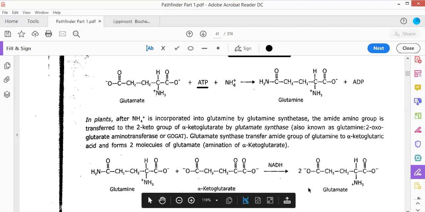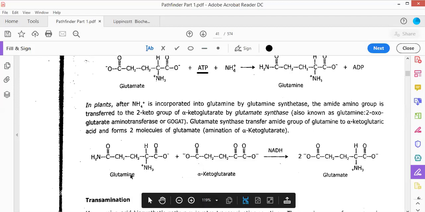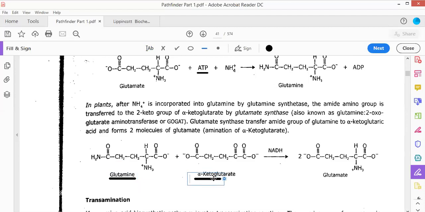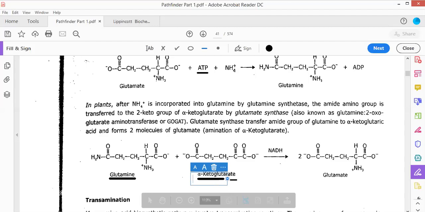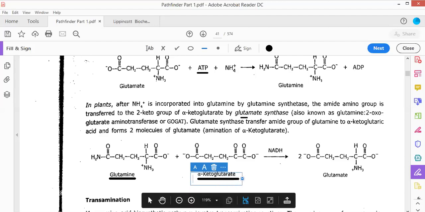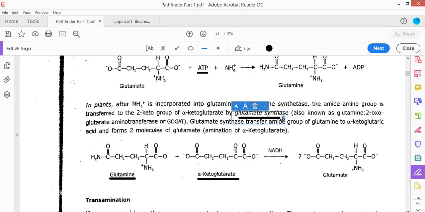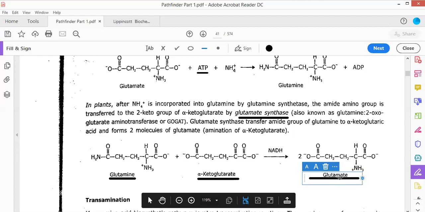Glutamate biosynthesis takes place when glutamine reacts with alpha ketoglutarate in the presence of another enzyme, which is referred to as glutamate synthase. The reaction takes place and leads to the biosynthesis of the glutamate molecule.